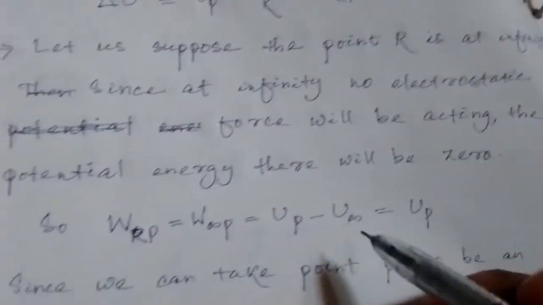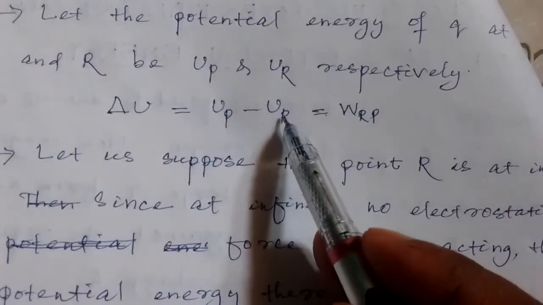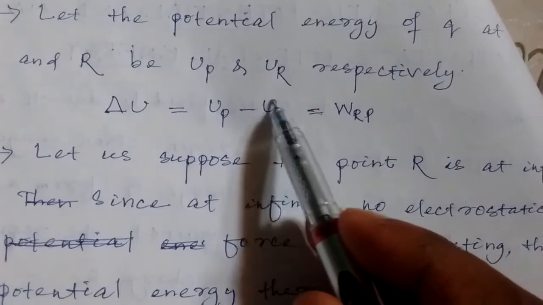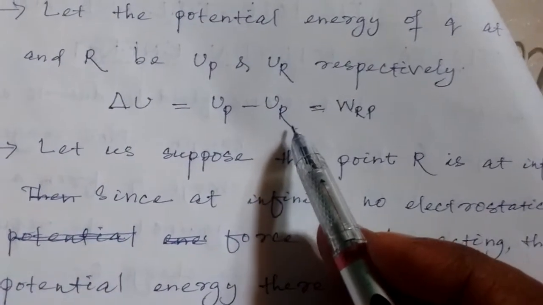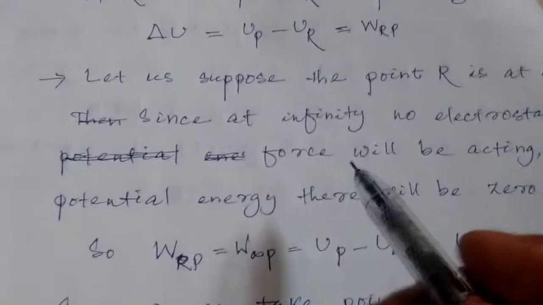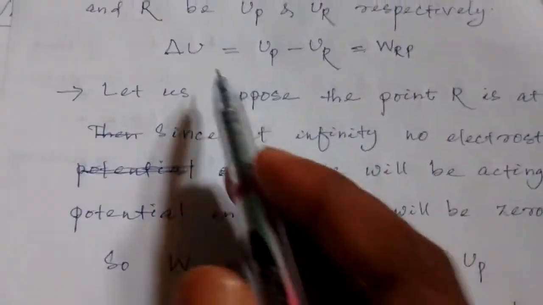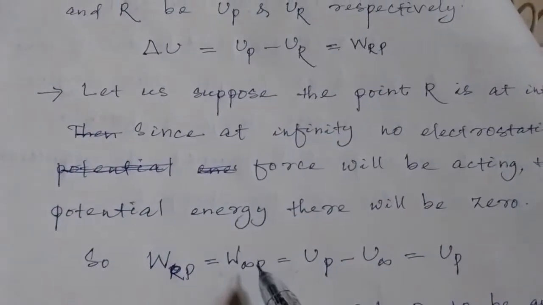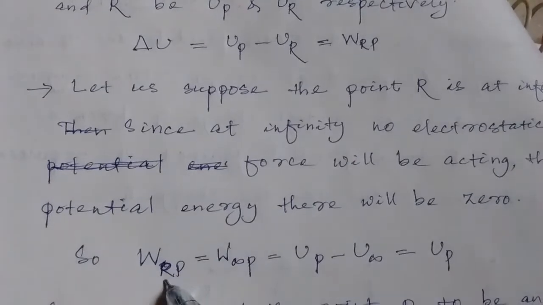That's why the energy of q at r will become 0 if the r is at infinity. Okay. So as a result, what happens? W_RP, that is del U, will become W_infinity P, because R is infinite.